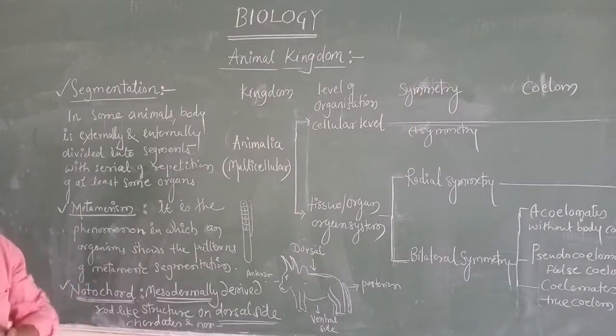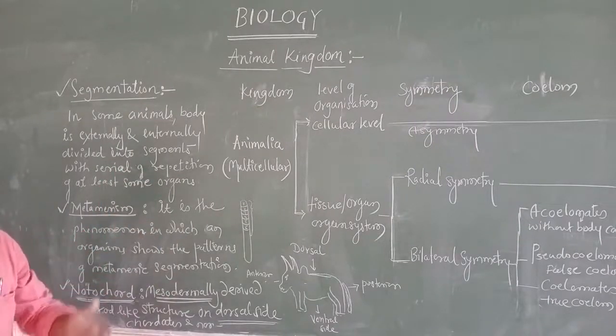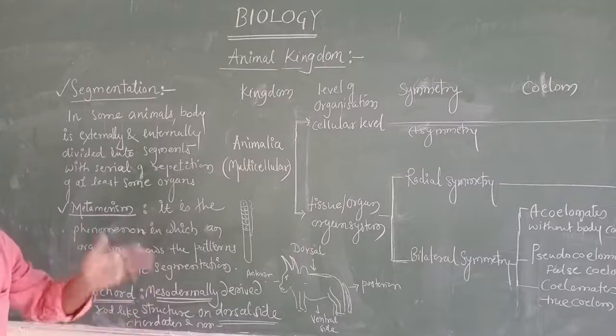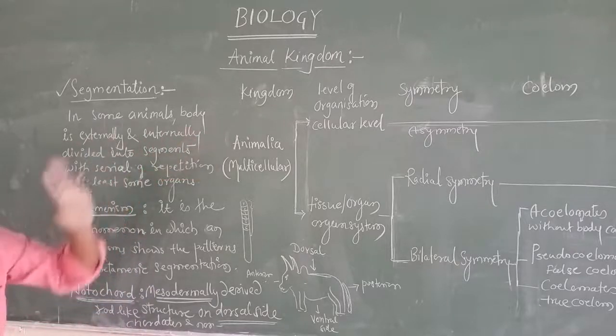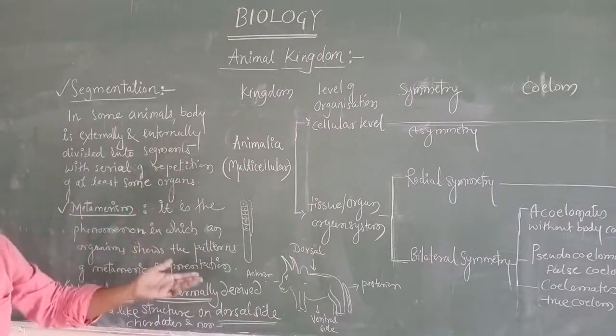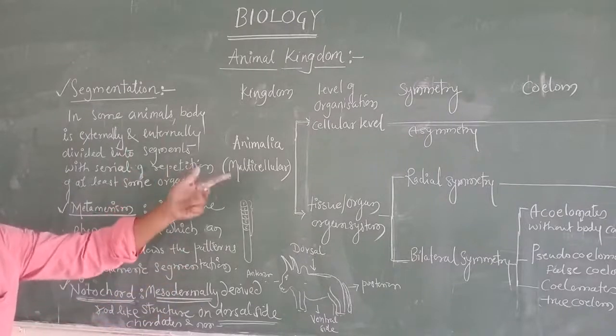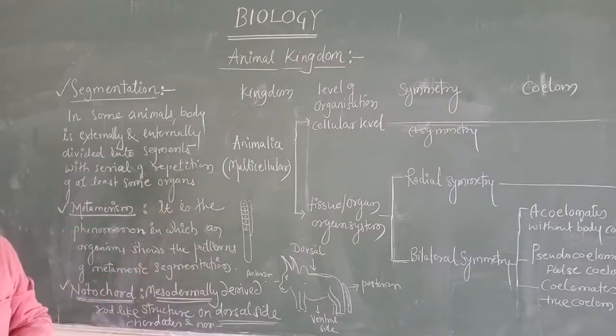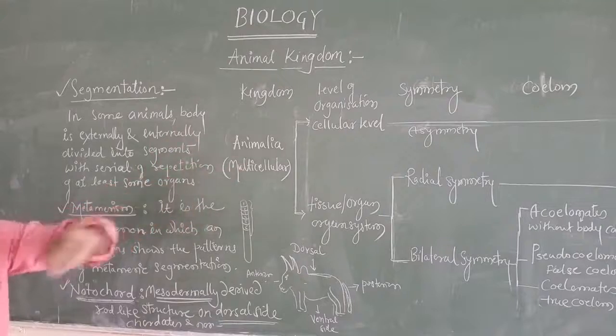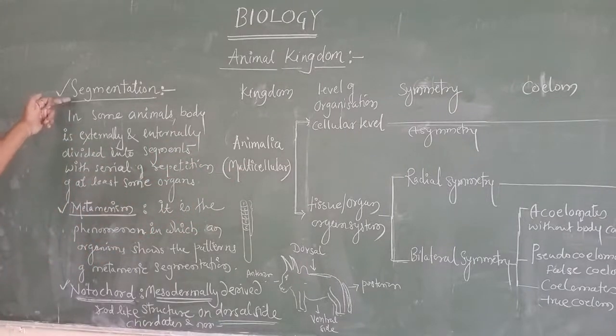And what are those? From yesterday we are studying levels of organization. We have studied symmetry in a previous video. Then coelom, and today we have studied segmentation. Already I told you what segmentation is.